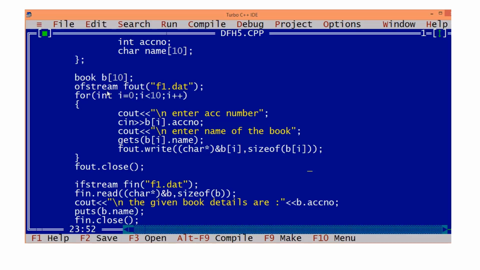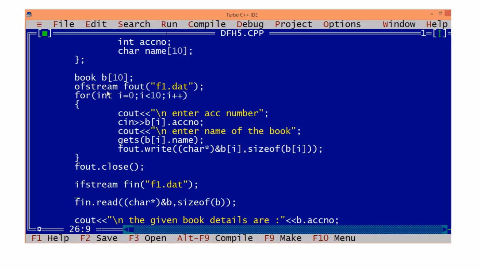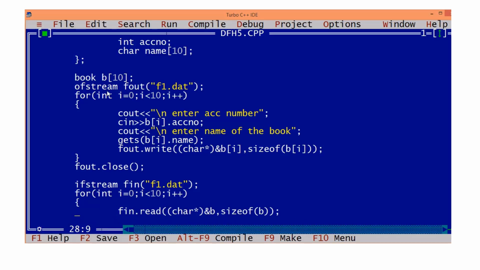Now when you are reading the ith book details, how many times do you have to read? Because there are 10 books, you have to read 10 times, or not? So we will be reading for int i = 0; i < 10; i++, if you know in advance how many objects are there. Otherwise, as long as the file is not at end of file, you keep reading.